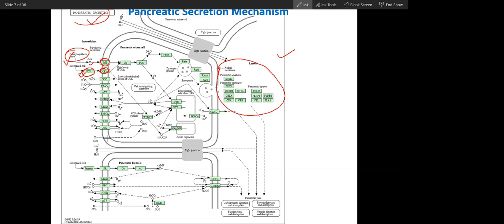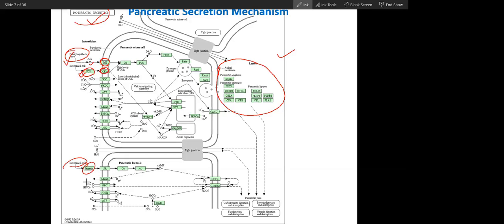These two are more important. Just see this. If you read something in other places, you can see everything is here. So these two will cause secretion. Now secretin is the hormone. You already know, you must have been taught.